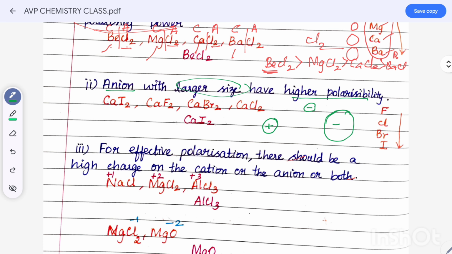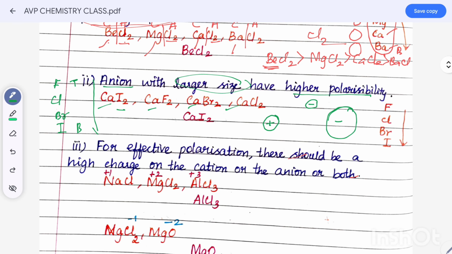Here we have calcium iodide, calcium fluoride, calcium bromide and calcium chloride. In all cases the cation is the same, calcium, but the anion is different: iodide, fluoride, bromide and chloride. These are from the halogen group: fluorine, chlorine, bromine, iodine. From top to bottom, the atomic size increases.